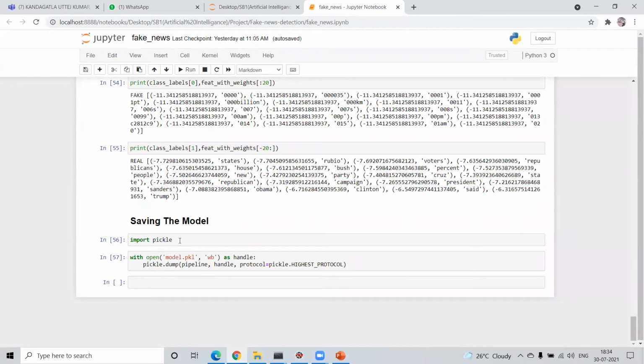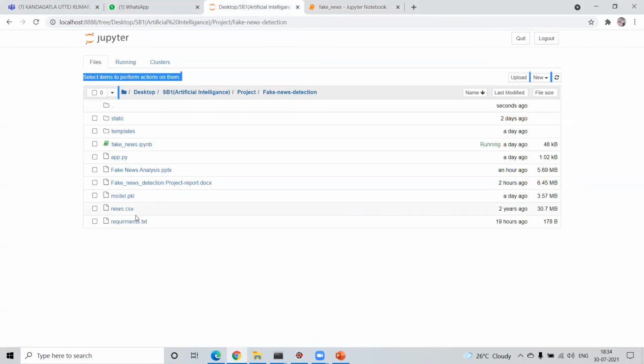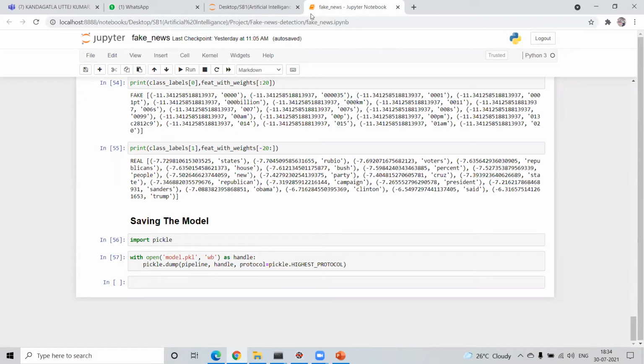Here we first imported the pickle file, and then we saved the model under the name model.pickle. We can see that the model.pickle file is saved. Now, coming to the Flask application, the first part of the project is done: data pre-processing, model building, and all.